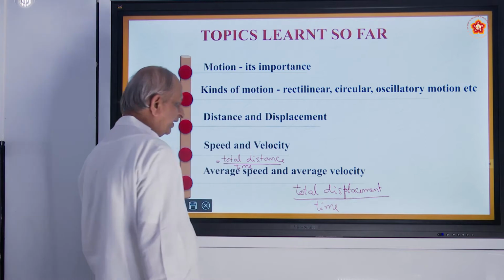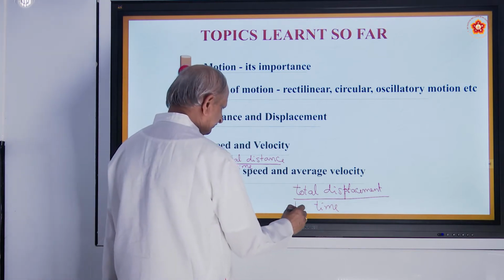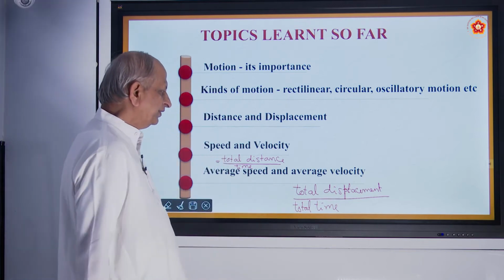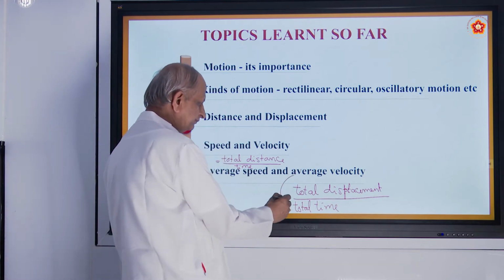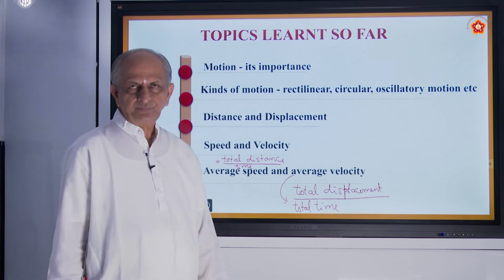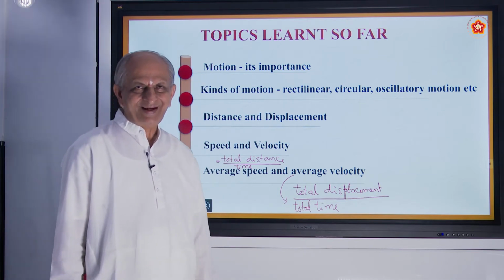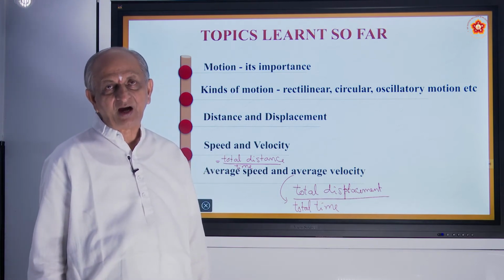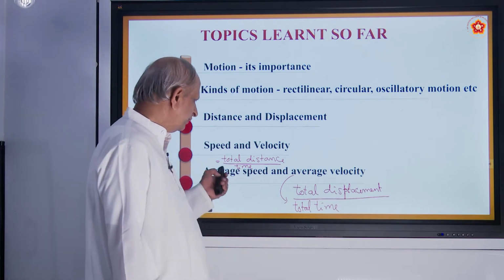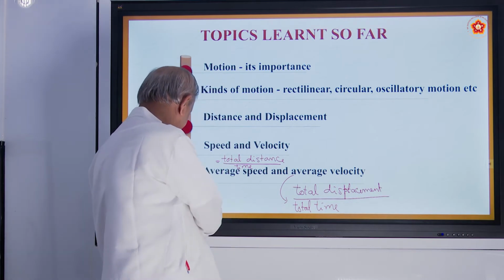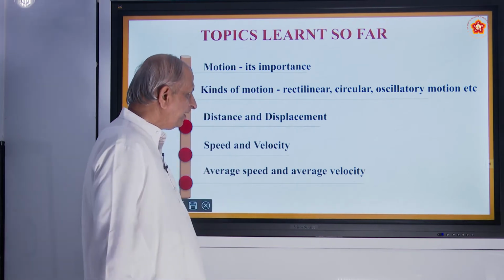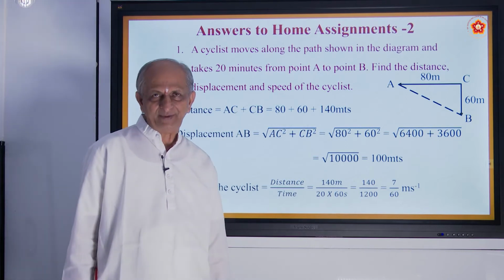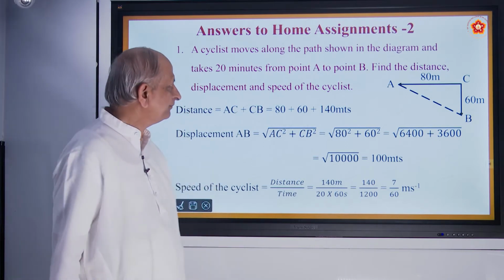That is what is called as total time taken for a particular journey. That is what is called as average velocity. Is it not? And that will be referred to the movement of a train or a bus or a car, etc. We use these words. That's all we have seen in the previous lessons. Now when coming to home assignments, I think some of you have already done it, right?